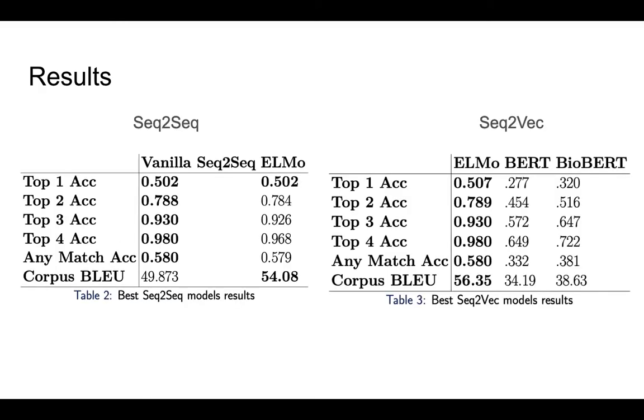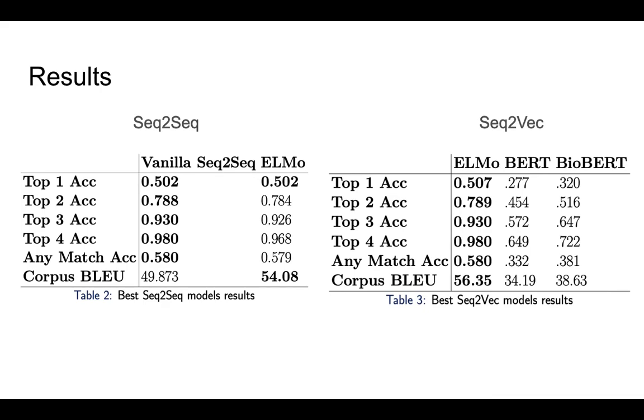On a more general scale of the results here, I primarily focus on the deep learning model results, which are more generalizable, and I can talk a little more about the word embeddings approach if people are interested. Primarily for sequence to sequence and sequence to vec, we see that the models did pretty well.